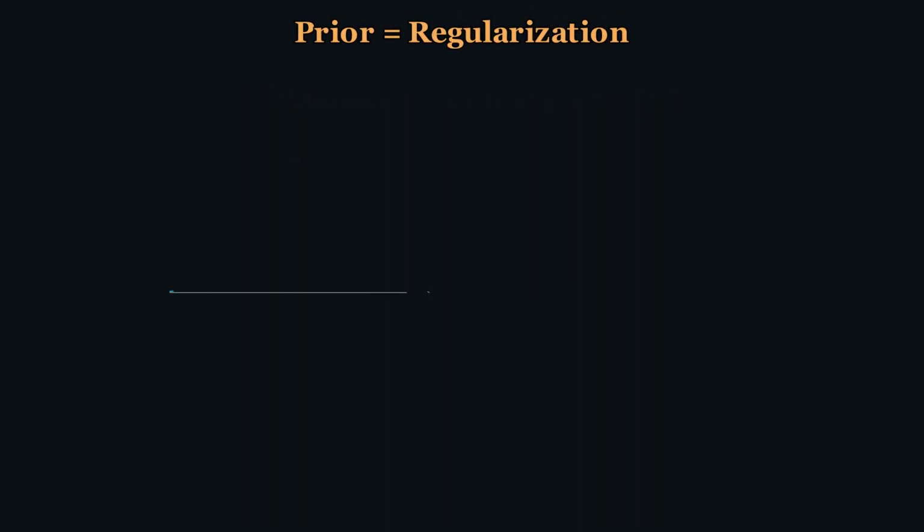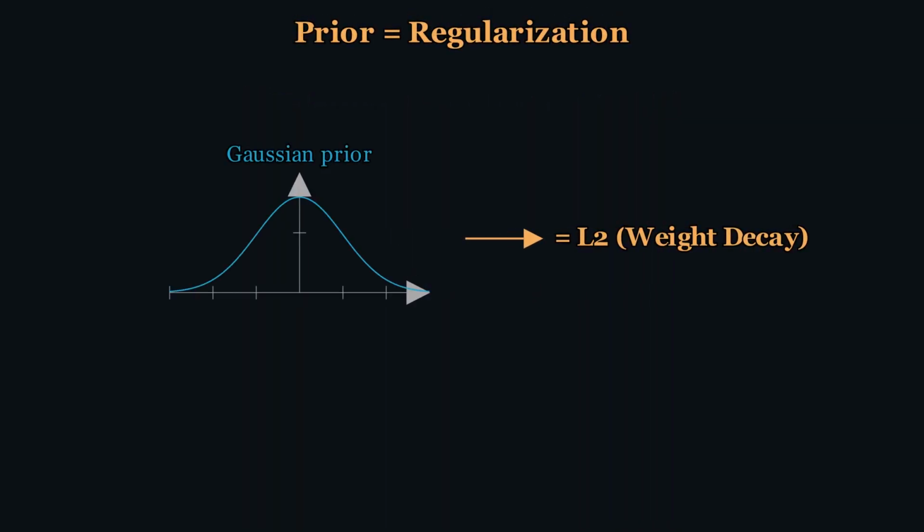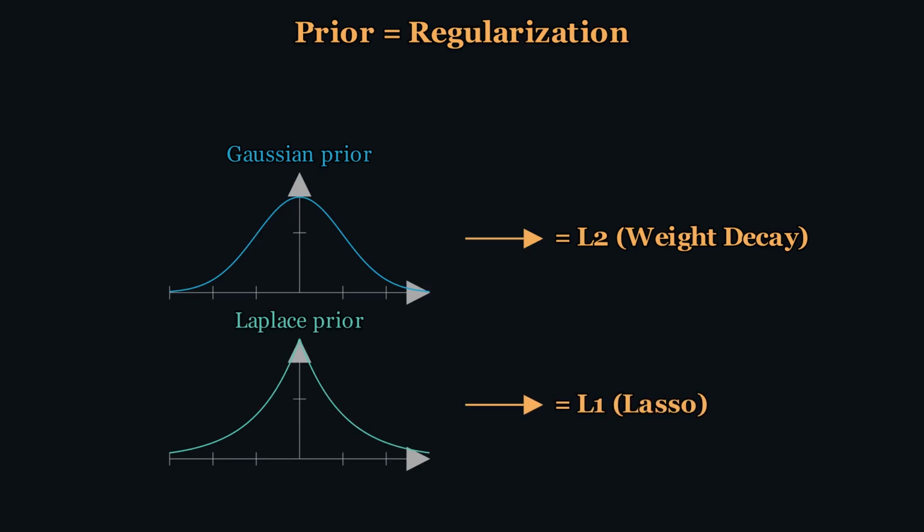Here's the beautiful connection. If the prior is a Gaussian, a bell curve centered at 0, then the log prior becomes negative theta squared. That's L2 regularization, also known as weight decay. If the prior is a Laplace distribution, a sharp peak at 0, the log prior becomes negative absolute theta. That's L1 regularization, which drives parameters exactly to 0. Every time you train a neural network with weight decay, you are performing Bayesian inference. You're saying, I believe a priori that my parameters should be small.